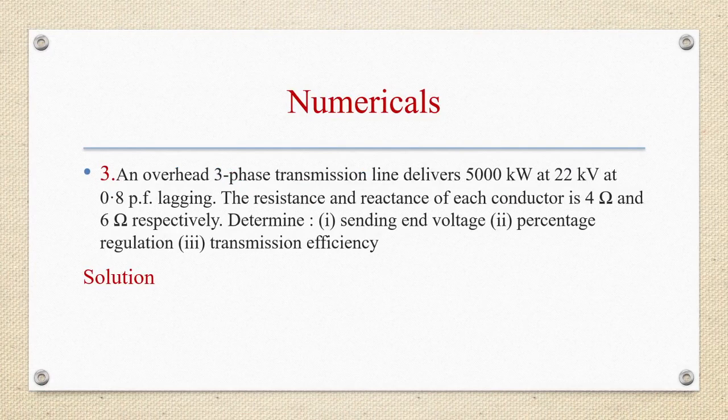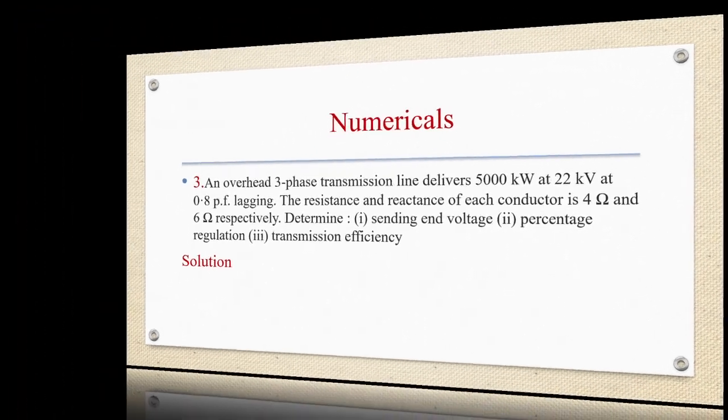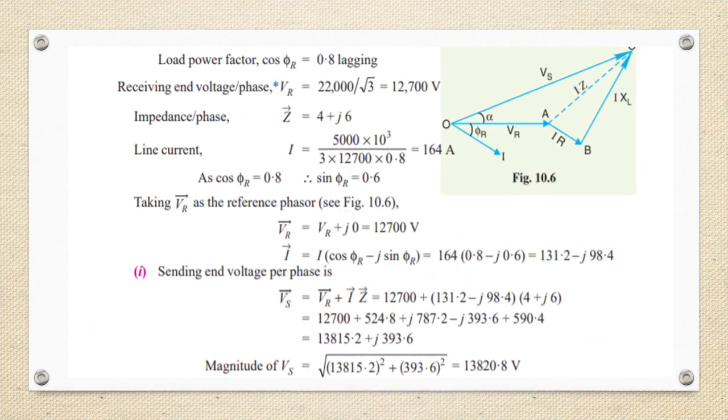Third numerical. An overhead three-phase transmission line delivers 5000 kilowatts at 22 kilovolt at 0.8 power factor lagging. Resistance and reactance of each conductor is 4 ohms and 6 ohms respectively. Determine sending end voltage, percentage regulation and transmission efficiency. So load power factor cos phi r is 0.8 lagging. Receiving end voltage VR is 22,000 by root 3, that is 12,700 volts. It is not mentioned as star or delta, so if it is not mentioned, take it as star. That is why we are taking star connection here.